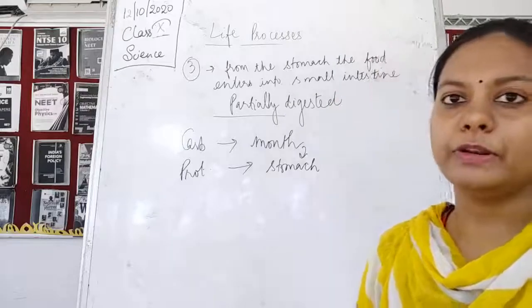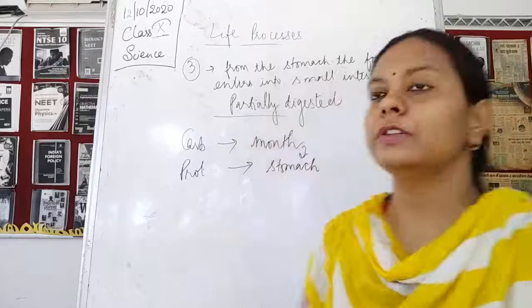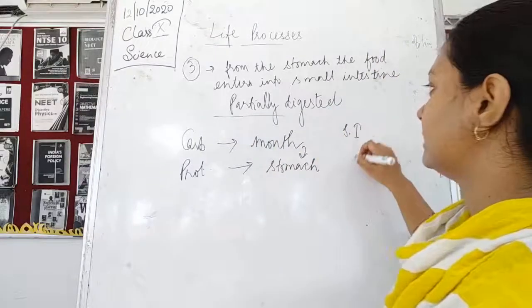Now what is going to happen to this? The small intestine is the longest part of the digestive system. Now here what happens, it is moving into the small intestine.